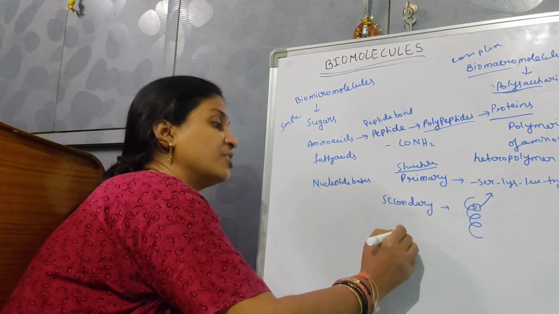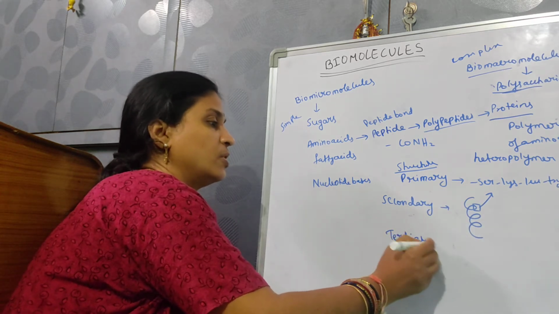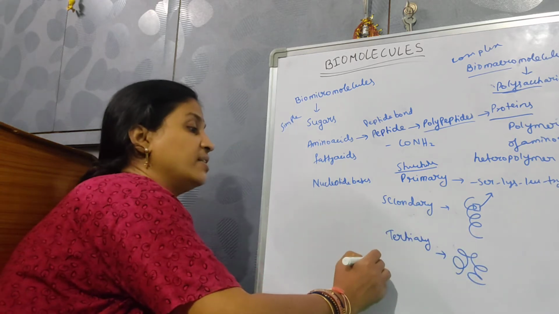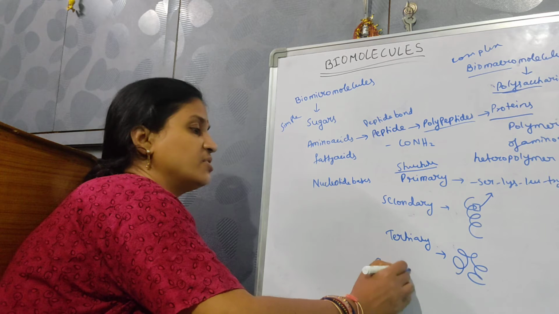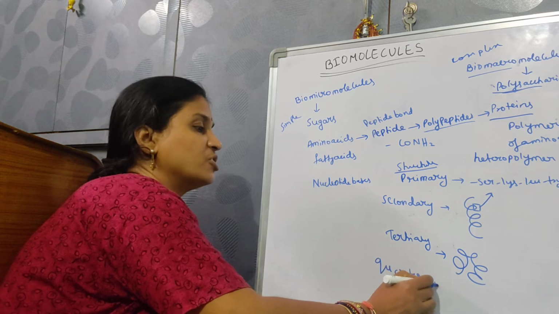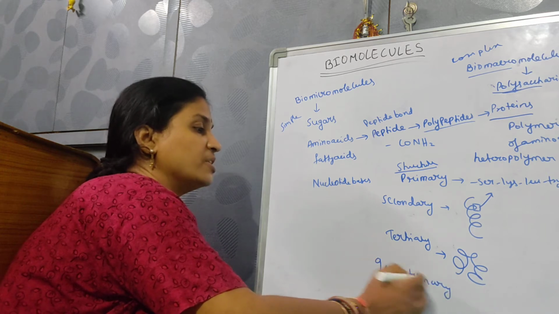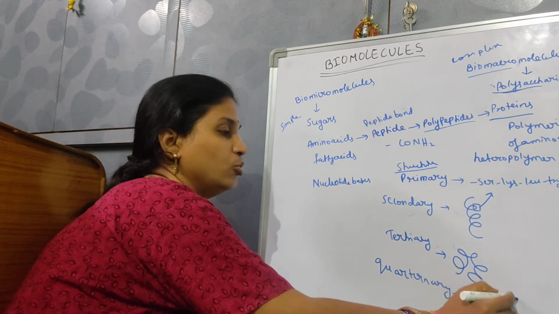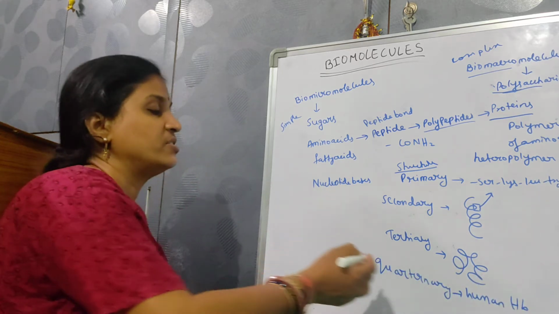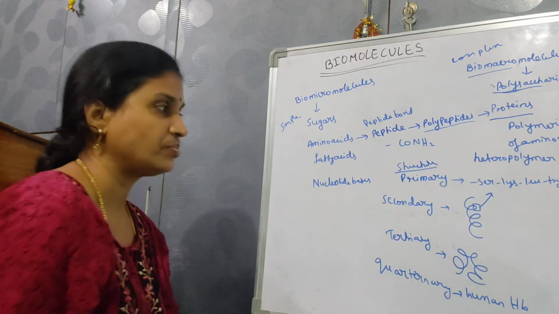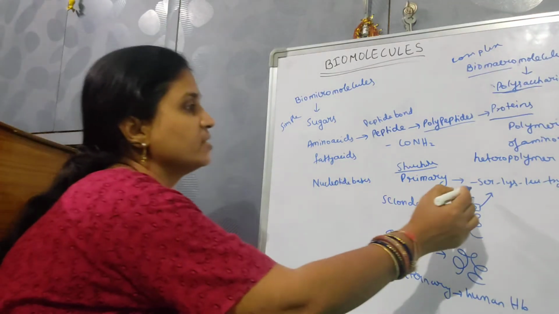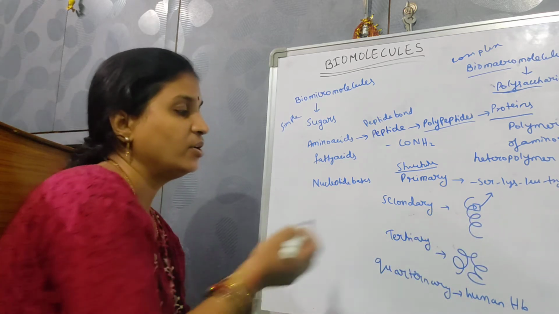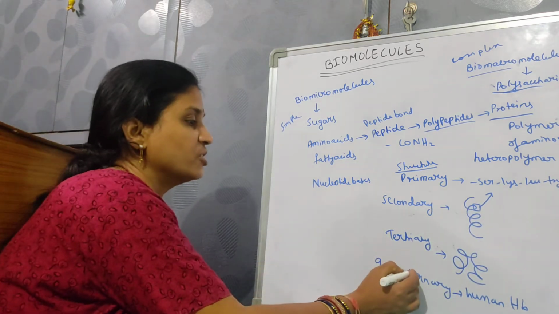They can exhibit the tertiary structure also, like this. This is the tertiary structure. They can exhibit the quaternary structure also. The quaternary structure of protein is present in human hemoglobin. Human hemoglobin is a quaternary structure of protein. So this is the primary structure, this is the secondary, this is the tertiary, and this is the quaternary structure.